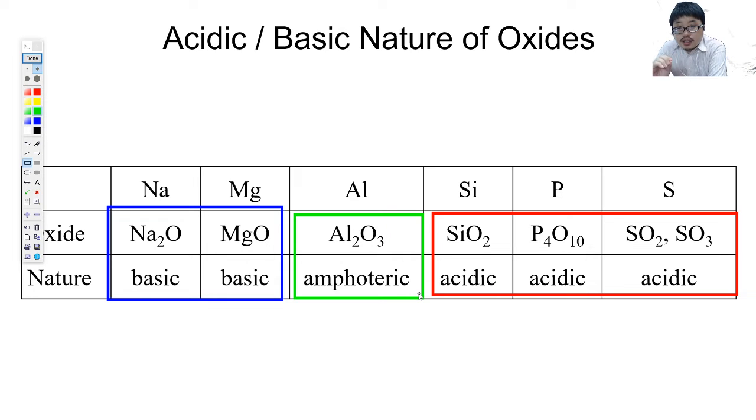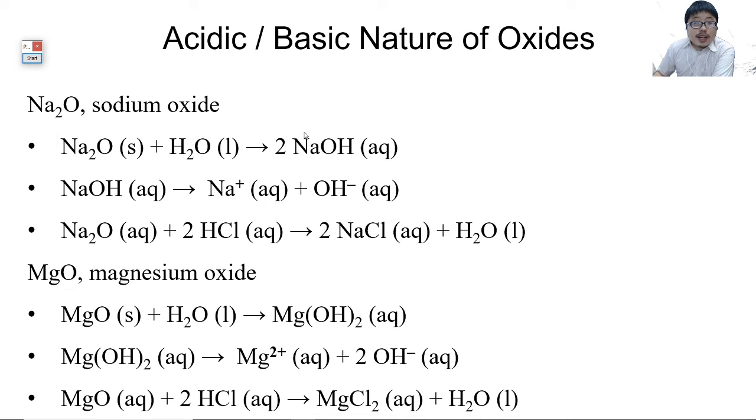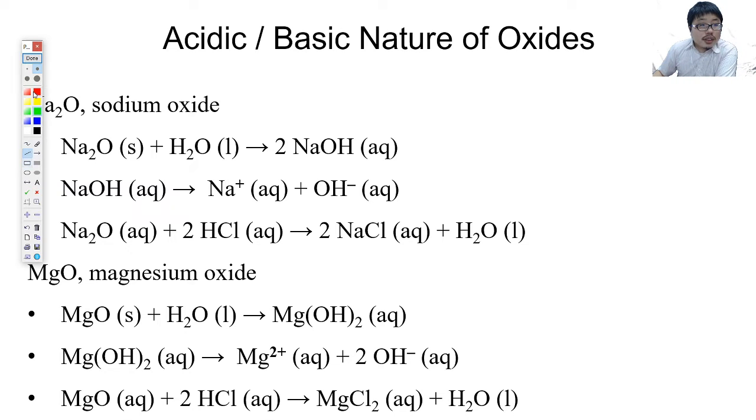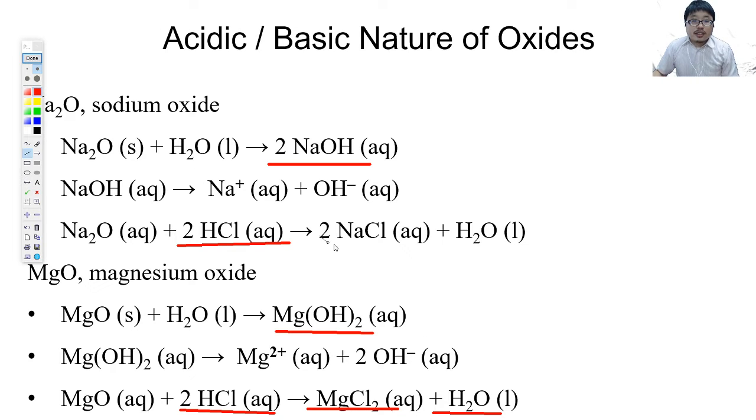Now to understand this deeper, let us look through the reactions. Let us look at the basic ones first. Sodium oxide and magnesium oxide are the easiest. Add them into water, form sodium hydroxide, magnesium hydroxide, already basic solutions. Because of that, they can react with acid themselves to form salt and water.